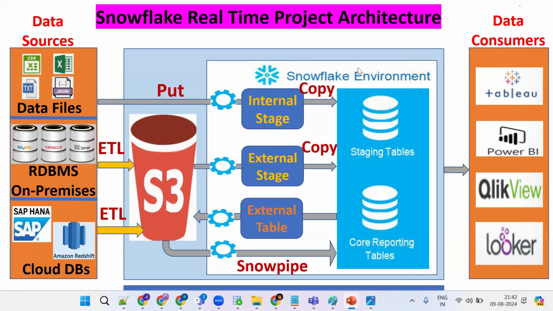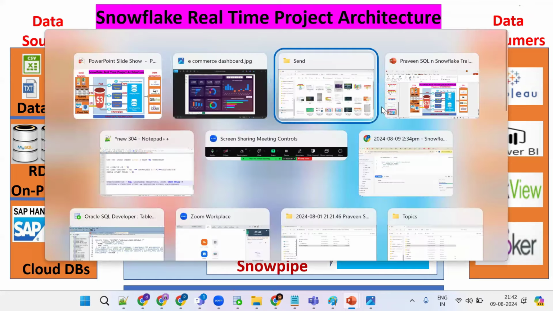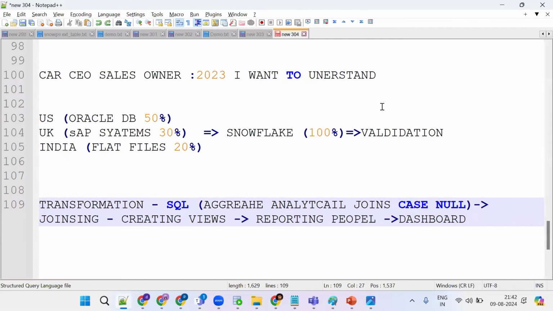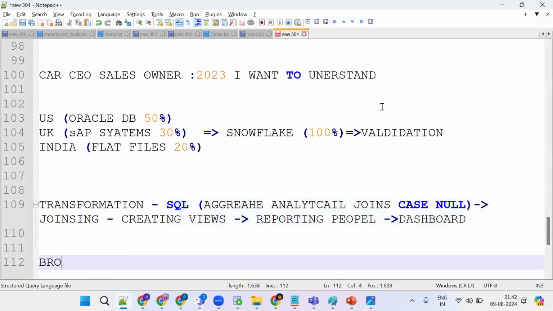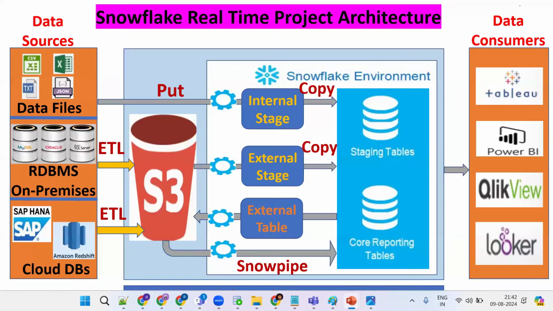So our job is the migration part. Bringing data to Snowflake, we will have schemas: raw schemas, a bronze layer, a silver layer, then a gold layer. These things we should do as part of the Snowflake developer role: bring the data to Snowflake, do the transformations, and ultimately build the consumption layer.